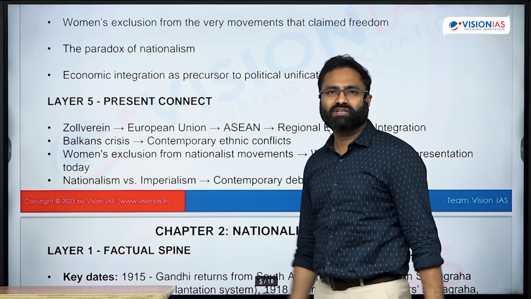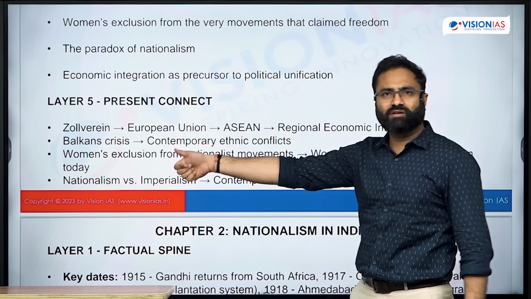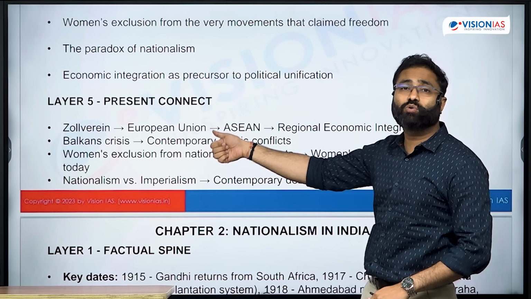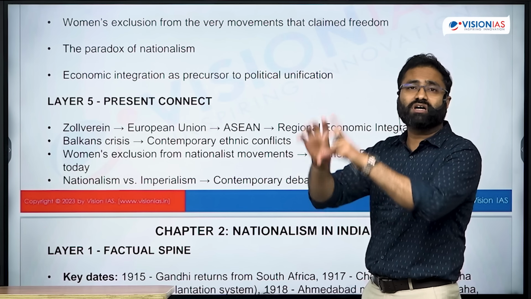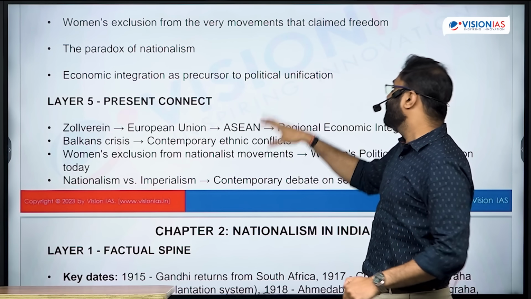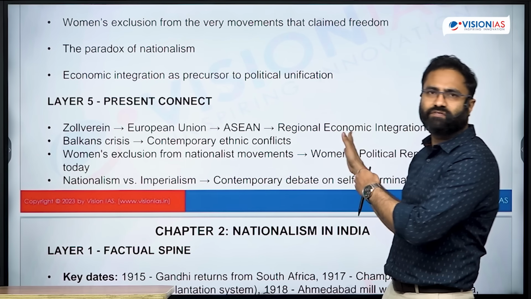Lastly is the present connect. So this present connect, as last time also we have talked about, like there is Zollverein, roughly in the 1830s. Later on we see the European Union, again a type of economic union. ASEAN got inspired from the European Union. Now there are regional economic integrations again. So you see the chain of events, right?